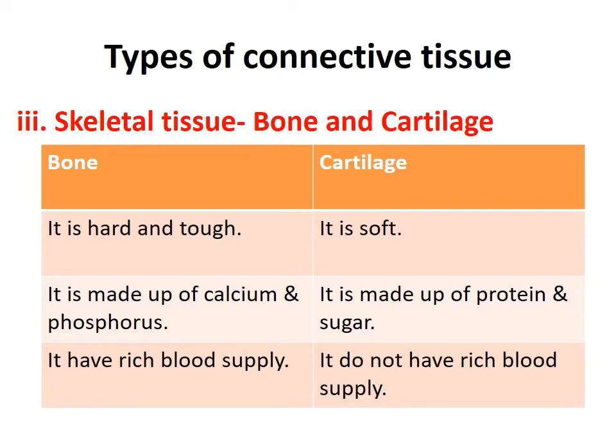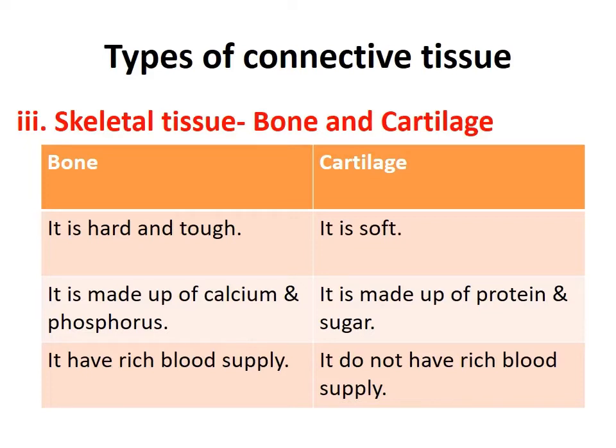Fourth point you can also write is the location, as I have told you: bone is present in your hands and legs, and cartilage is present in the lower portion of the ear and the tip of the nose. So these differences you have to write in your notebook and learn.